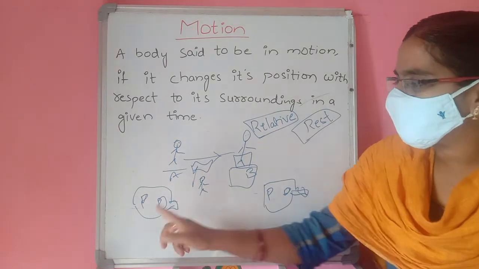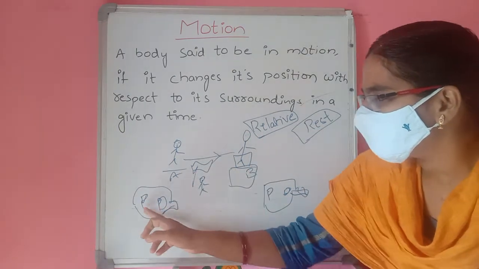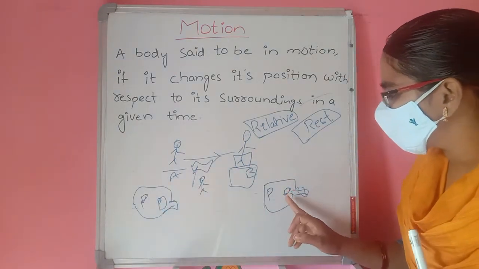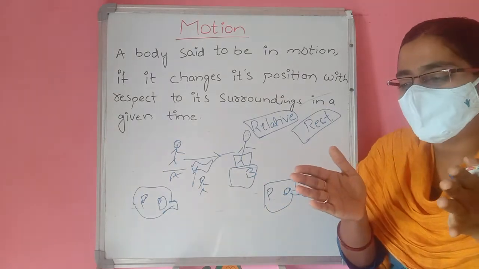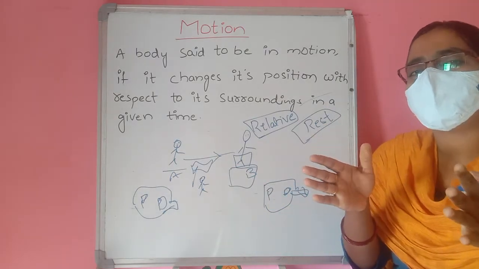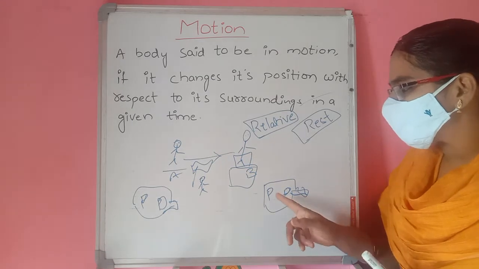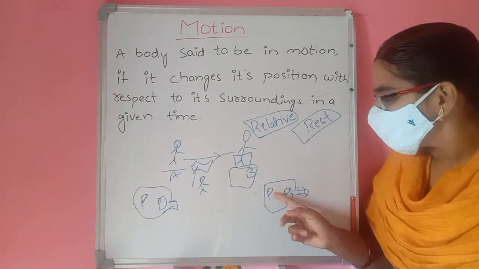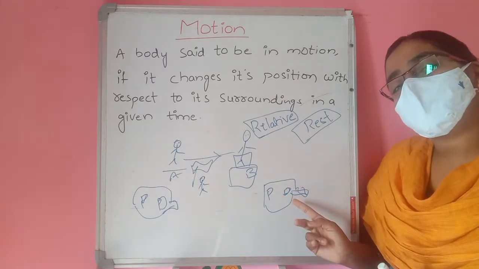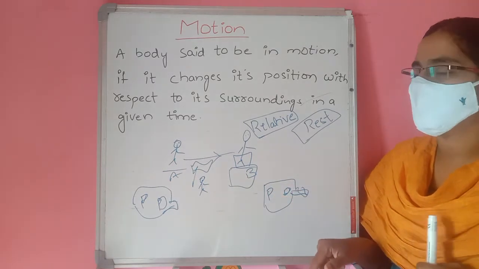When the car moves from here to here, the driver is here, the passenger is here. So with respect to the driver, the passenger is at rest, and with respect to the passenger, the driver is also at rest.